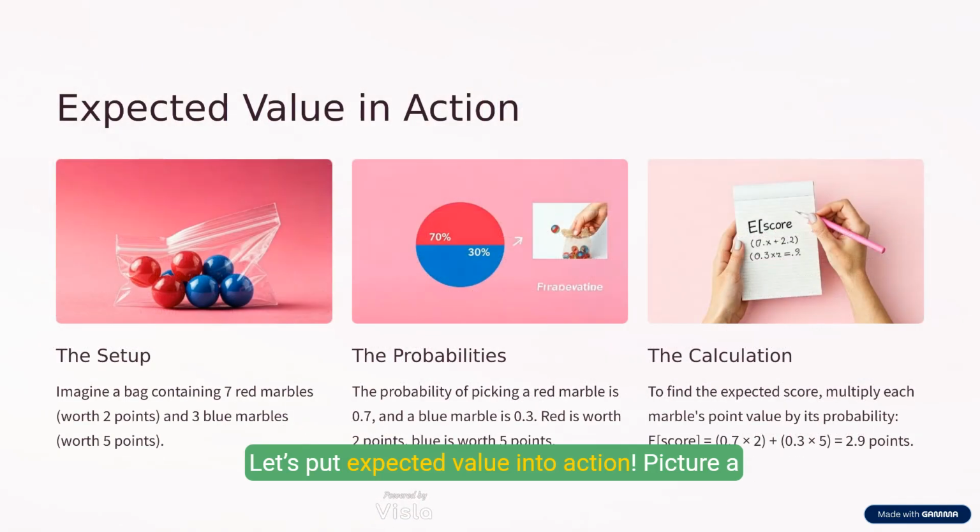Let's put expected value into action. Picture a bag with 7 red marbles worth 2 points each and 3 blue marbles worth 5 points. What's your average score if you pick one at random? By multiplying each marble's point value by its probability, red at 70%, blue at 30%, we find an expected score of 2.9. This simple calculation shows how probability and value come together, offering insight that goes far beyond guessing.